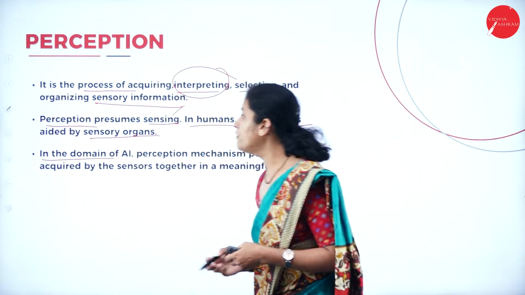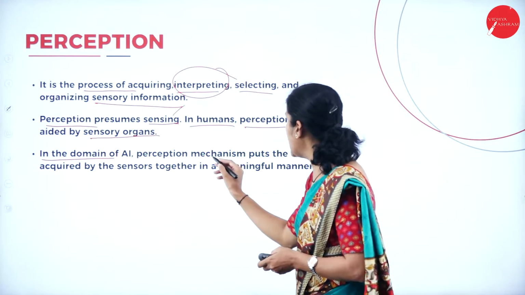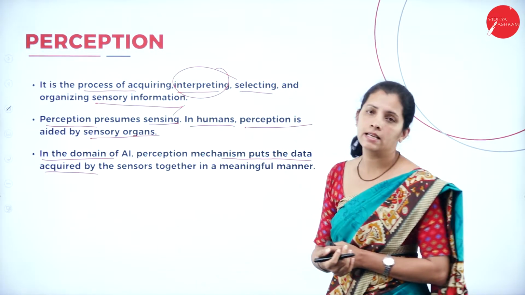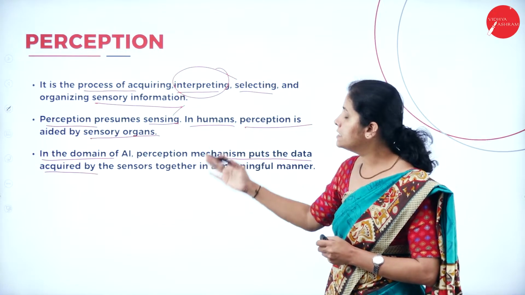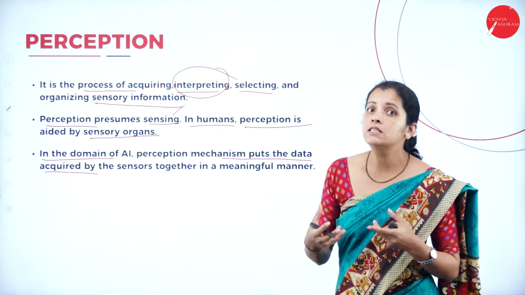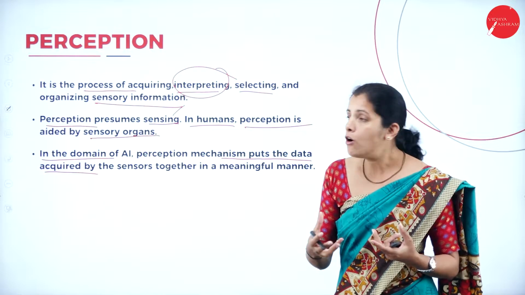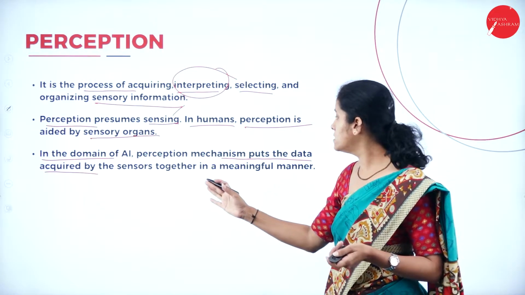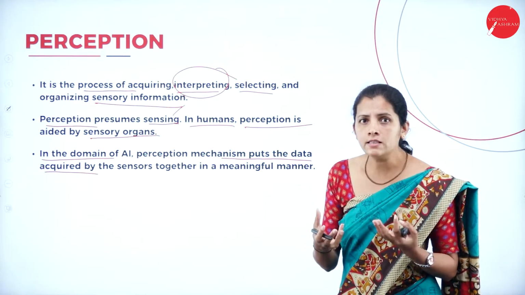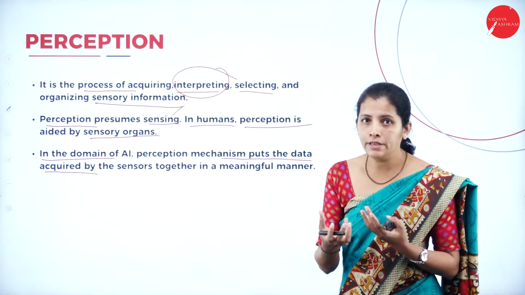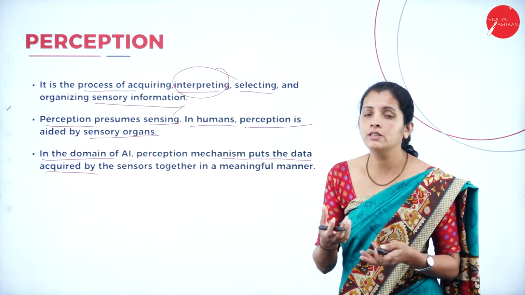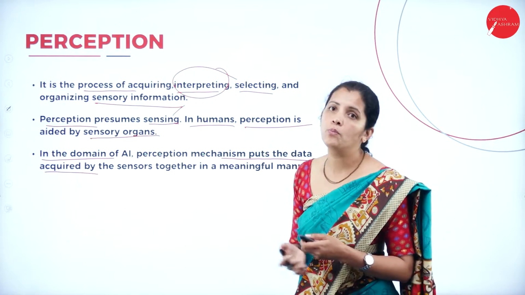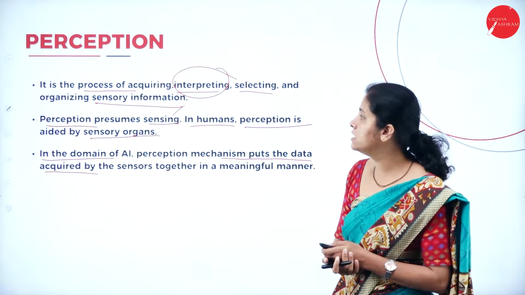In the domain of AI, the perception mechanism processes the data acquired by the sensor. The job of the sensor is to sense the activity or collect the information, and this is the fourth component of artificial intelligence.